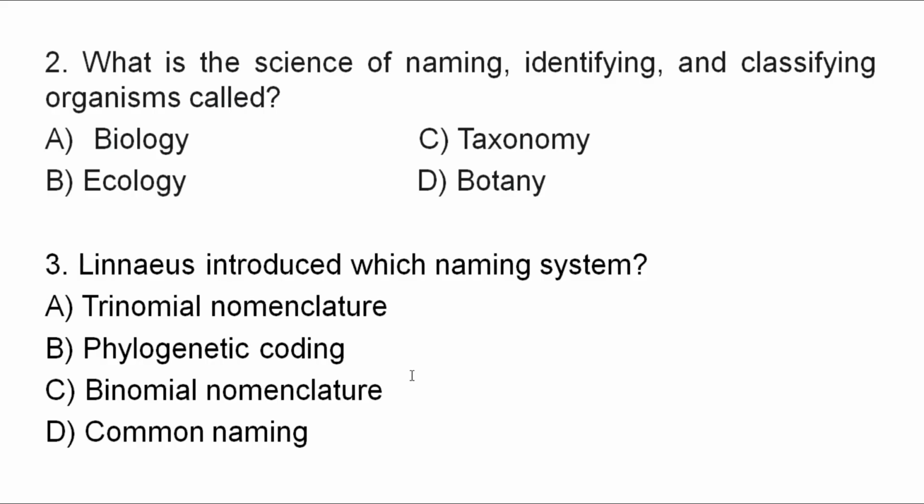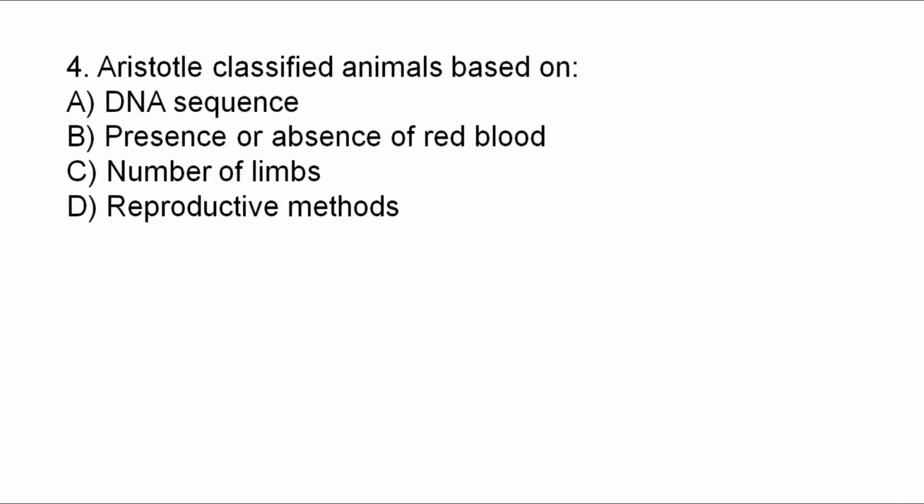The correct answer for question number 3 is C, binomial nomenclature. Good. Question number 4. Aristotle classified animals based on what? A. DNA sequence, B. Presence or absence of red blood, C. Number of limbs, D. Reproductive method.